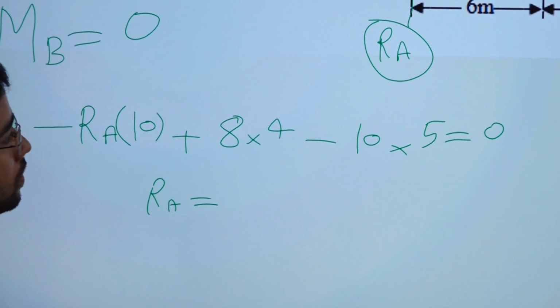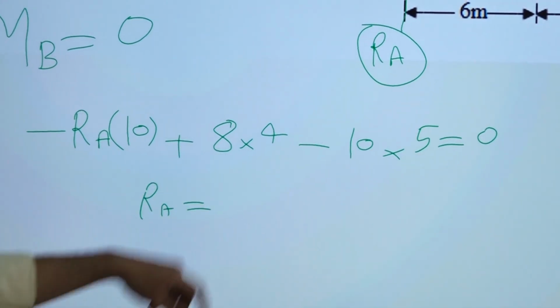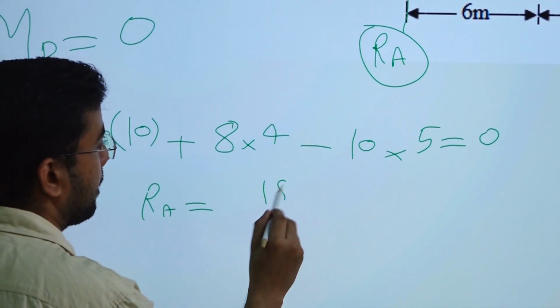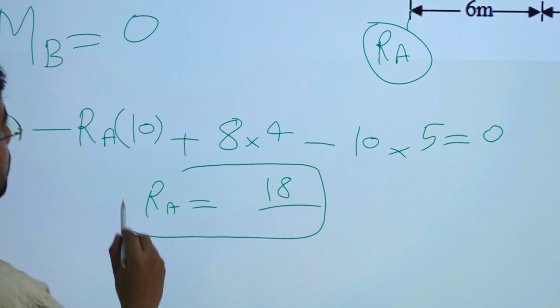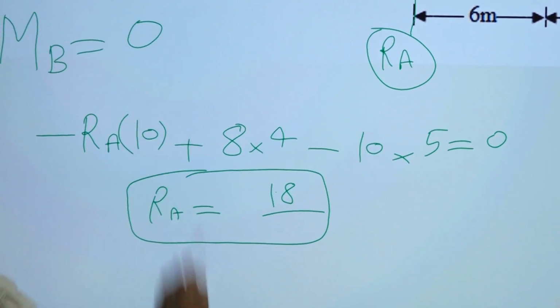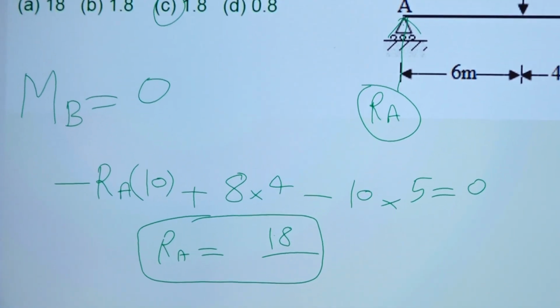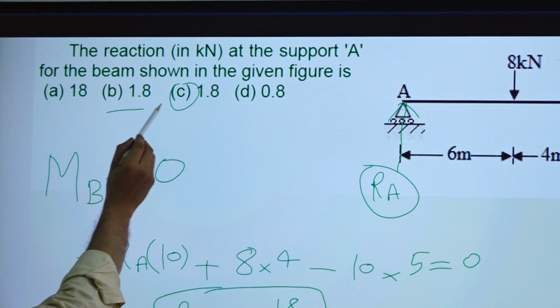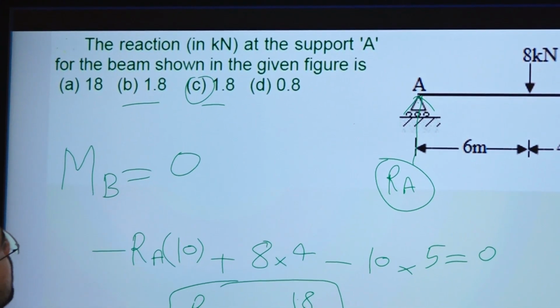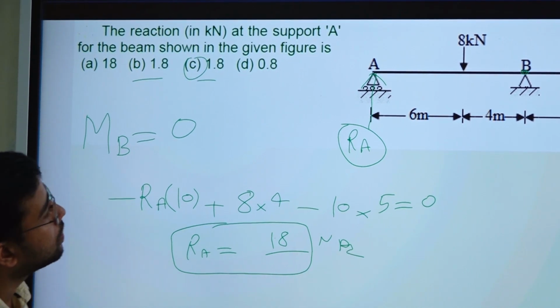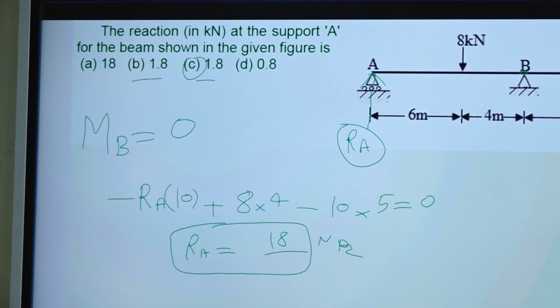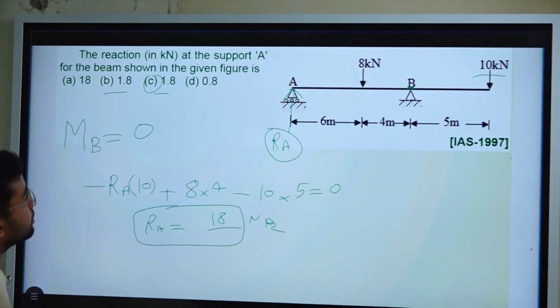So 50 minus 32, 18. So this will come 1.8. So this will be the answer. Oh, there are two 1.8. So there must be some mistake in writing options. So answer will be 1.8 only. Okay, then let us move to next question now. This was also very easy question, 8 kilonewton.